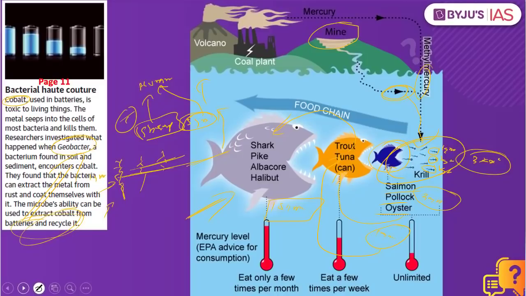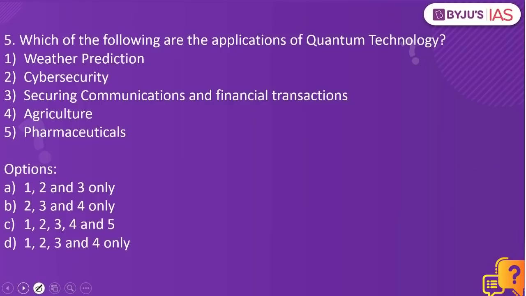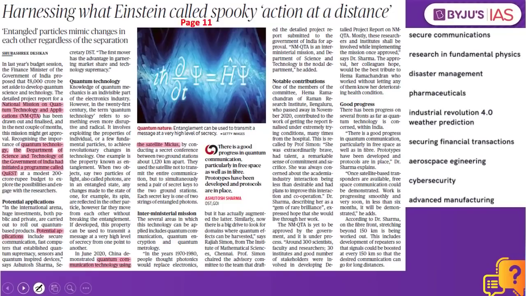Now let's look into the next practice question. Which of the following are the applications of quantum technology? Weather prediction, cyber security, securing communications and financial transactions, agriculture, and pharmaceuticals. The answer to this is 1, 2, 3, 4 and 5. Why have we taken this practice question? Because of the reference given under this article.